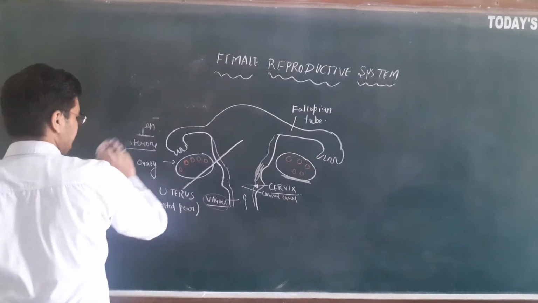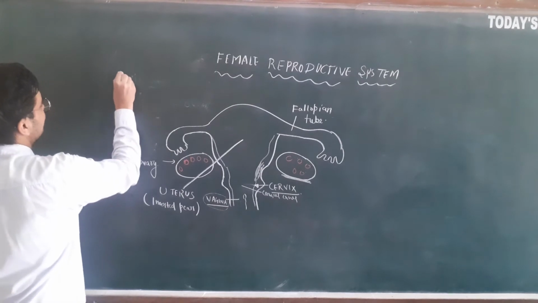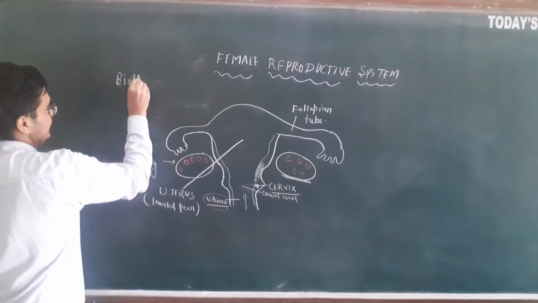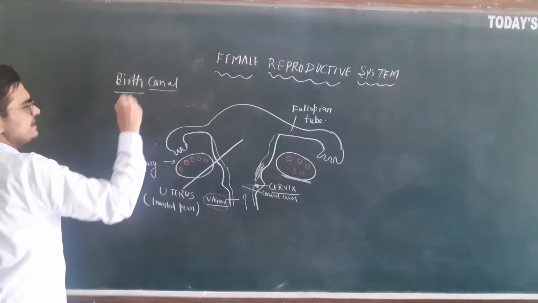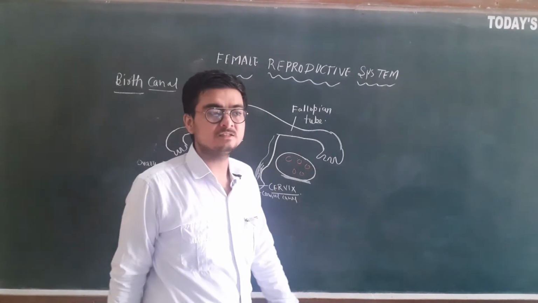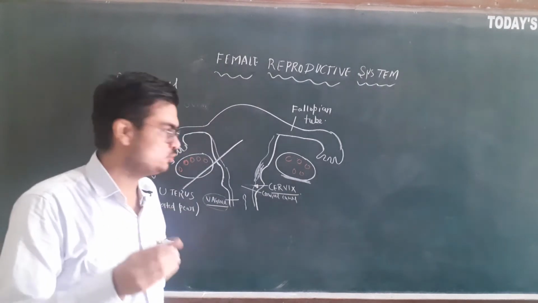Ovaries we are done. Vagina is also called the birth canal. See, actually, in your NCERT textbook or any book which you will study up to 10th class, they say that vagina is the birth canal. But what is the actual concept?